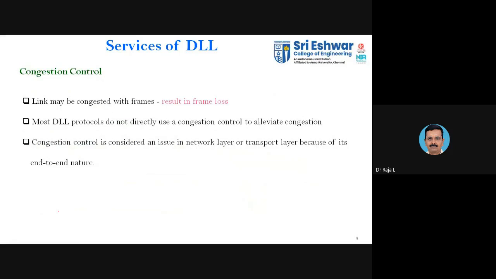Then the congestion control. It also plays a vital parameter. As I told, when your capacity is more, normally you will be having the congestion. So the input is more than the capacity, you will be having the congestion. The link may be congested with frames, and it results in a loss. So the frames get lost.